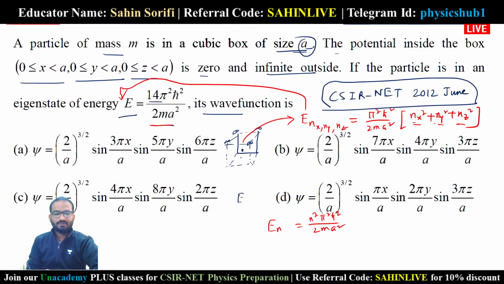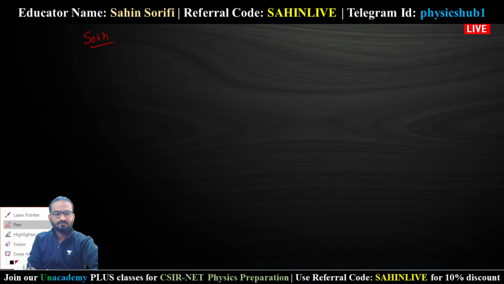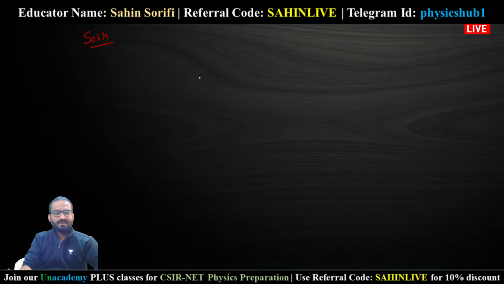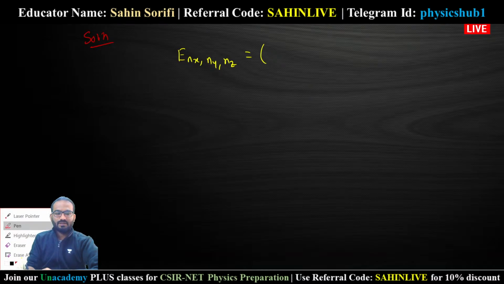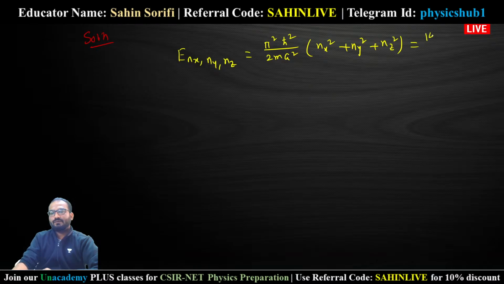Okay, so let's try to solve this problem. Your energy spectrum E(nx, ny, nz) for a 3-dimensional symmetric potential well is given by π²ħ²/(2ma²) into (nx² + ny² + nz²), and it is given in the question as 14π²ħ²/(2ma²).